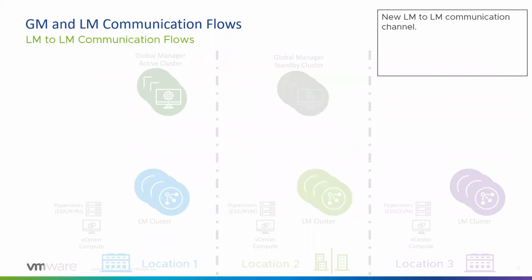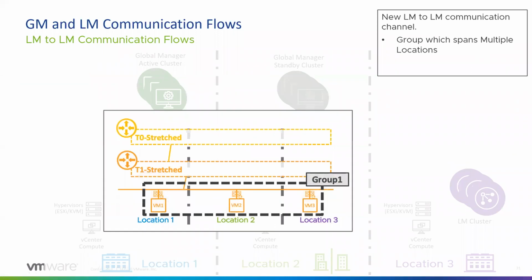Now let's talk about local manager to local manager. There are certain cases where you have stretched your T0, T1, and there is a segment with VMs attached to it. Let's say all the VMs having the tag Windows, or all the VMs having a certain tag, or belonging to a certain AD group or certain users, and you want to group them together. But the VMs are spread across your 3 sites.